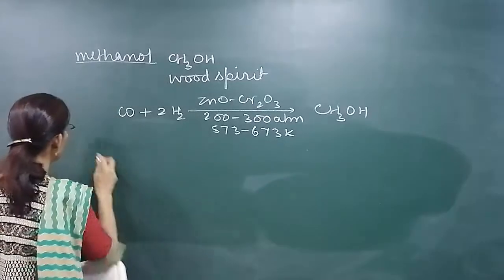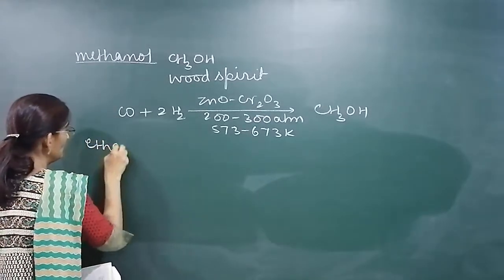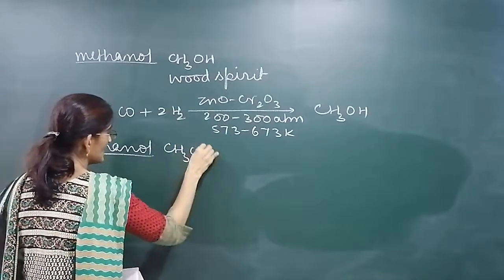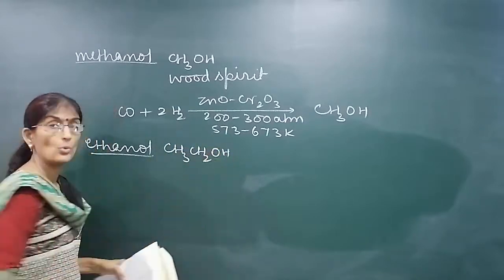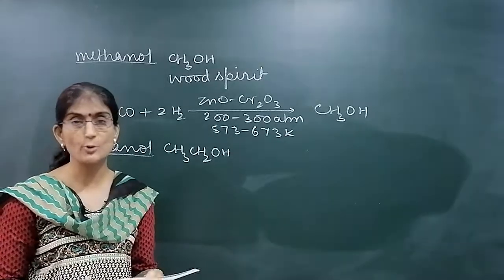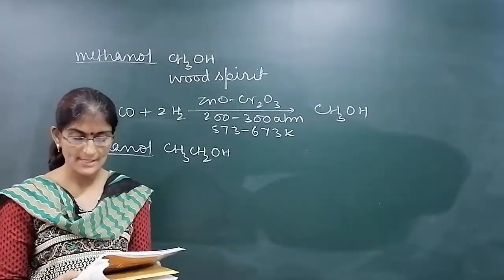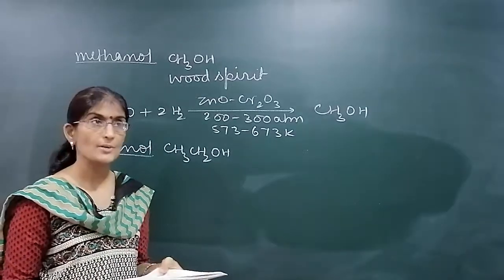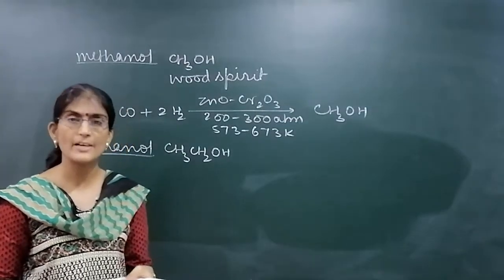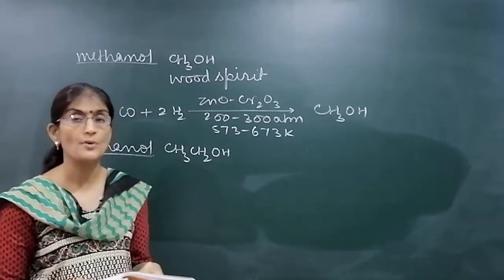The second commercially important product is ethanol. Its formula is CH3CH2OH. It is commercially obtained by the fermentation process. Fermentation of sugar containing compounds is the oldest method for preparation of ethanol.